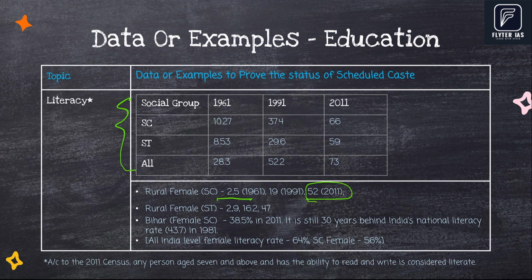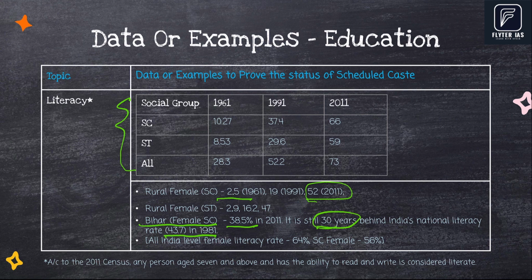If you wish to highlight regional inequality, use this pointer on Bihar literacy rate. Despite these improvements, some regions still lag behind. For example, female SC literacy in Bihar was only 38.5% in 2011, about 30 years behind India's national female literacy rate of 43.7% from 1981.